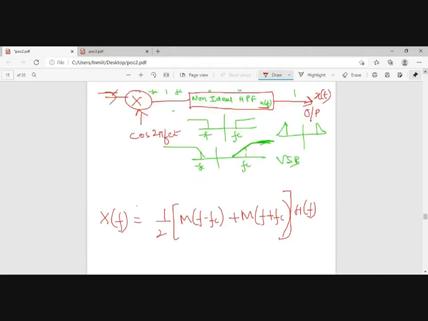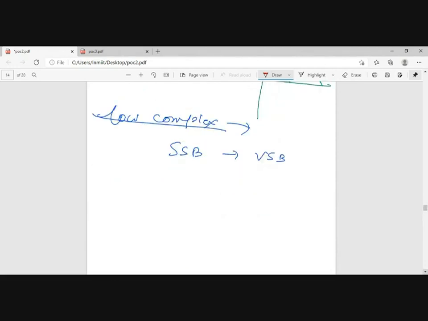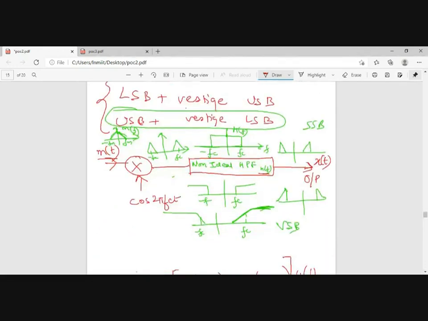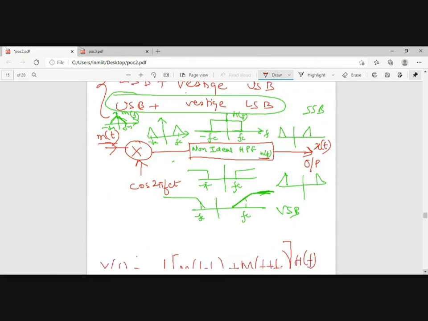See this, when you multiply this with cos of 2 pi fct, you will be getting m of f minus fc and m of f plus fc. And then you multiply with h of f, because we are in the frequency domain. So if we pass through a LTI filter, then it is convolution in time domain and multiplication in frequency domain. So my output will be looking like this.